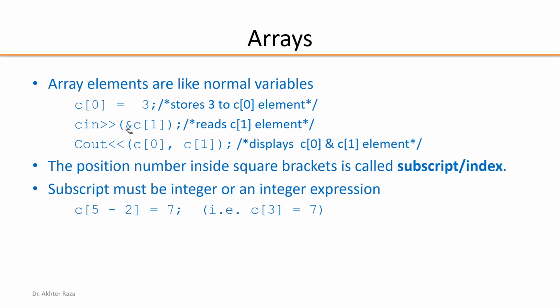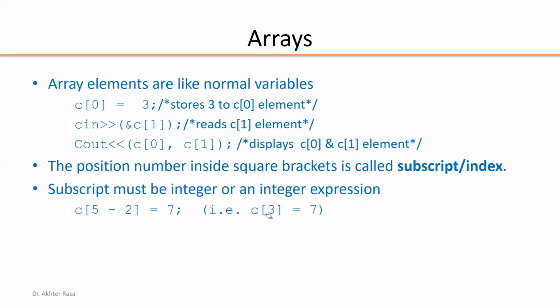cin >> C[1]: here the extraction operator is used to specify the location. The first element is inputted by the user. So what is the purpose of this line? The purpose of this line is to initialize the element by user input. The user has to input some number, and that number will be stored into that position. Then cout << C[0] << C[1], the 2 elements. C[0] contains 3 and C[1] was inputted by the user. The 2 numbers will be displayed on the screen.